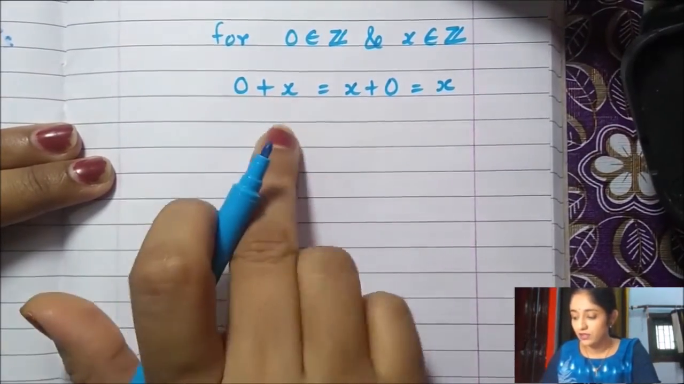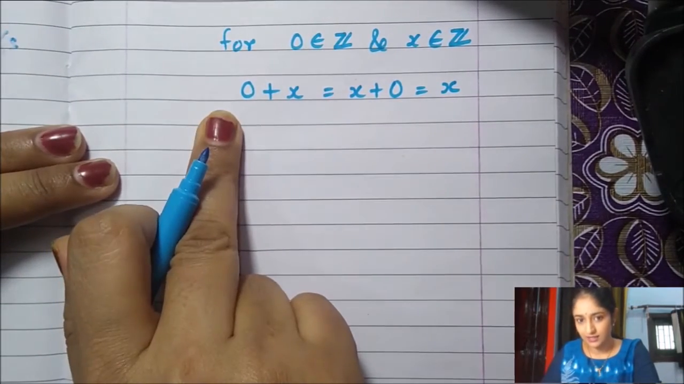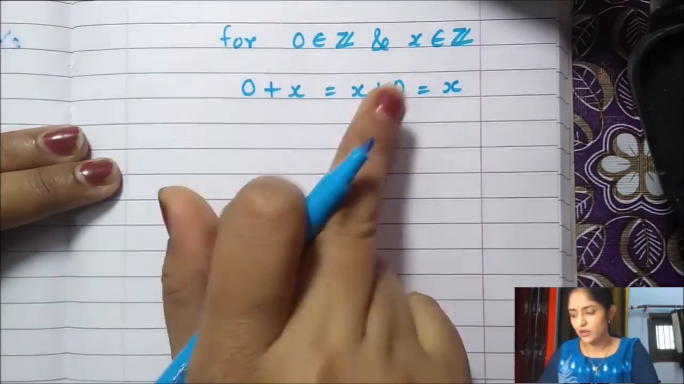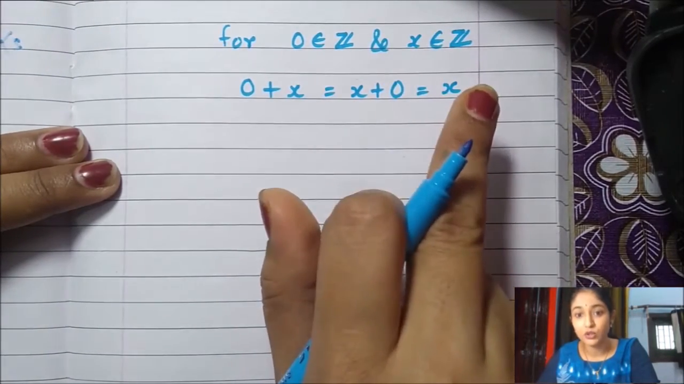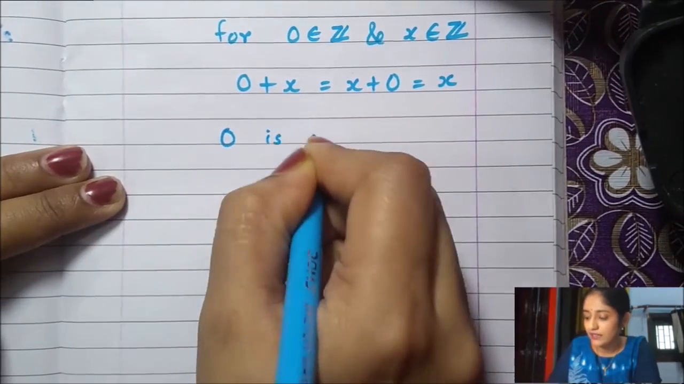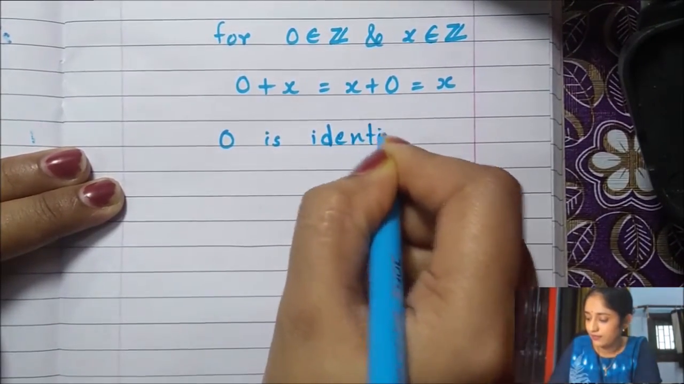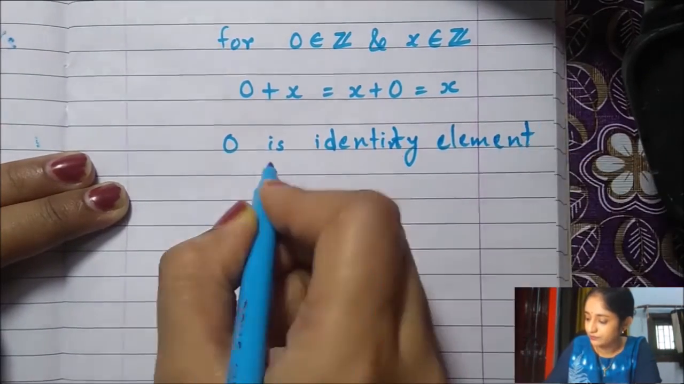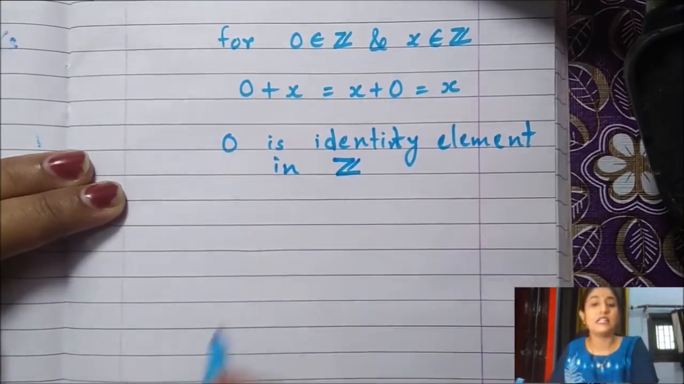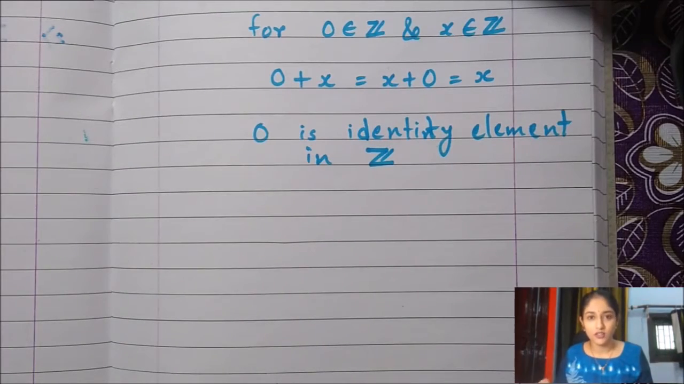So the same thing is happening. If we operate one element with this 0 from the left side or right side, we get our main element that we already took. So 0 is the identity element in integers. So this is what we saw. We saw there is an element in integers as well as in the collection of functions, which when operated with any element gives out the same element.